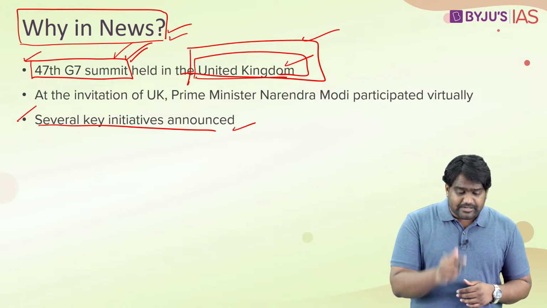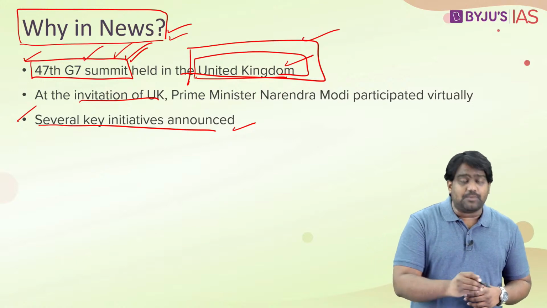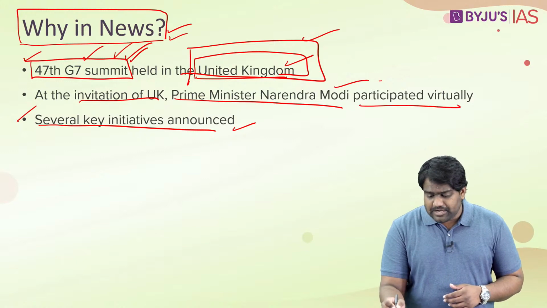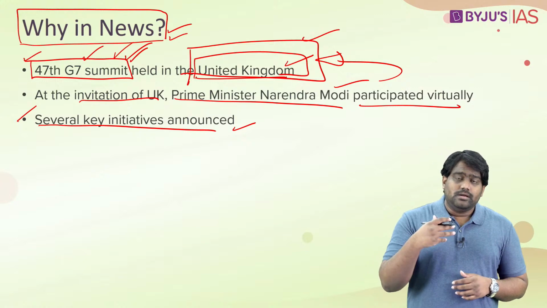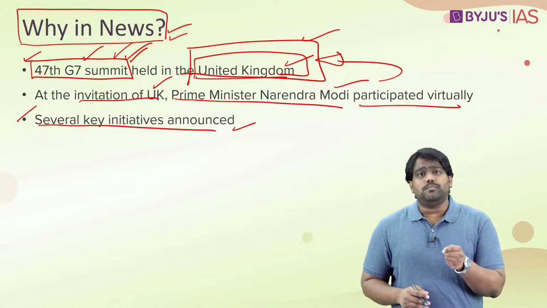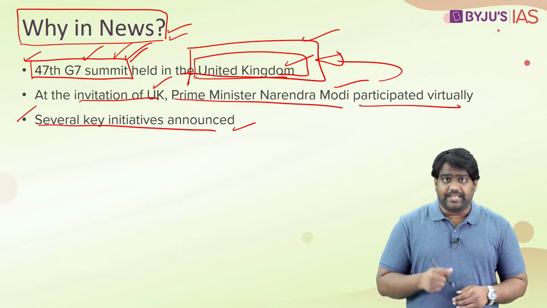So the UK had invited India as a guest country to participate in this summit. Prime Minister Narendra Modi participated in the G7 summit, virtually of course, and he contributed to the discussions of the G7. This is what makes the topic very important for our exams, both prelims and mains.